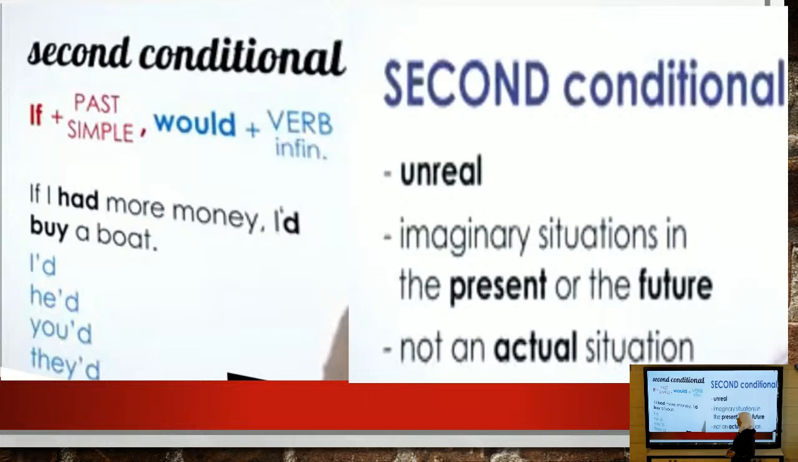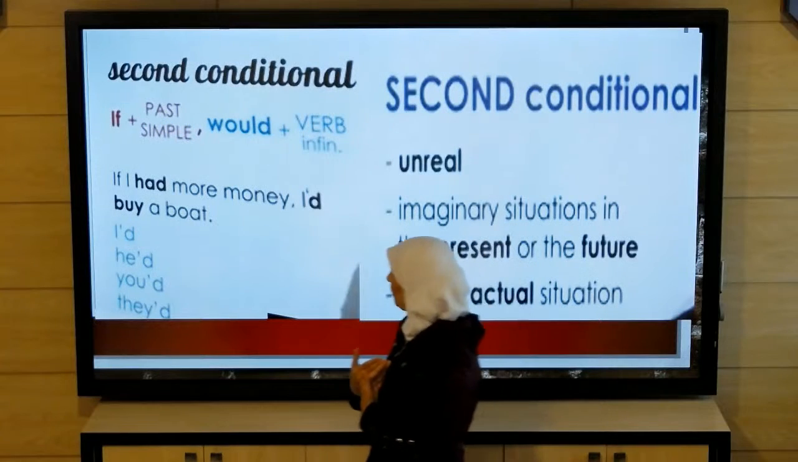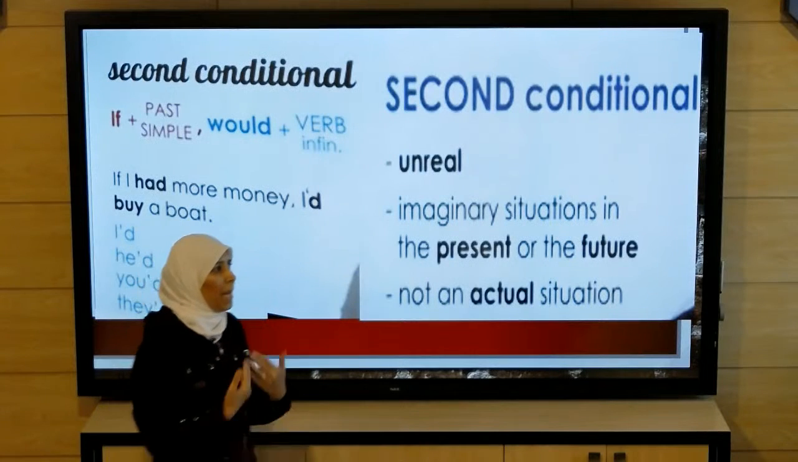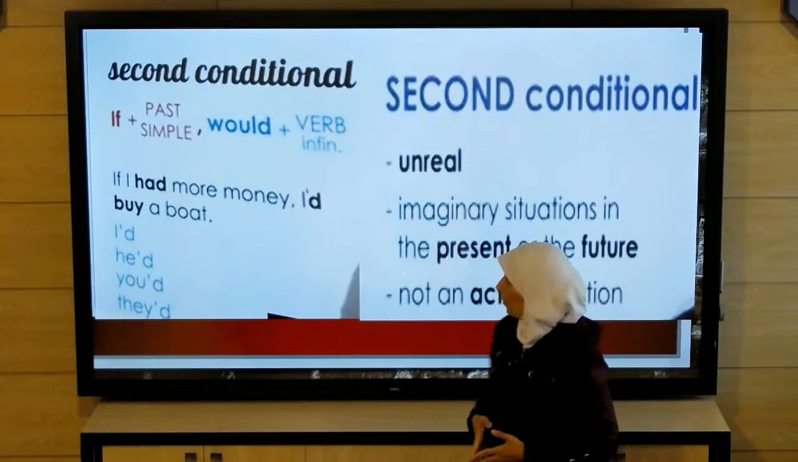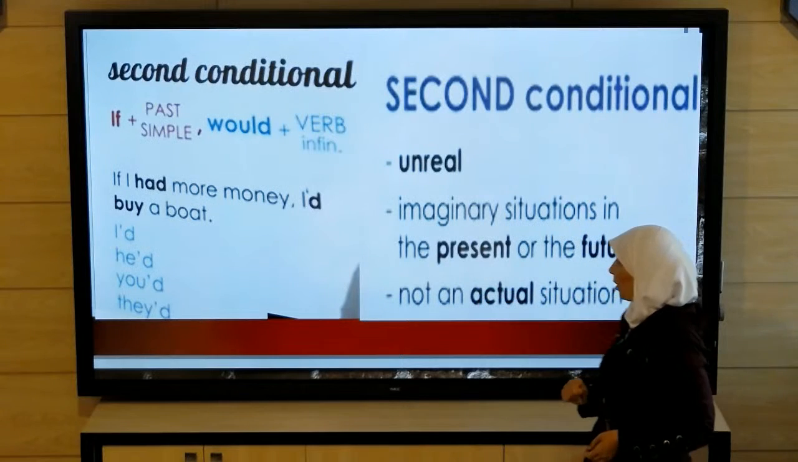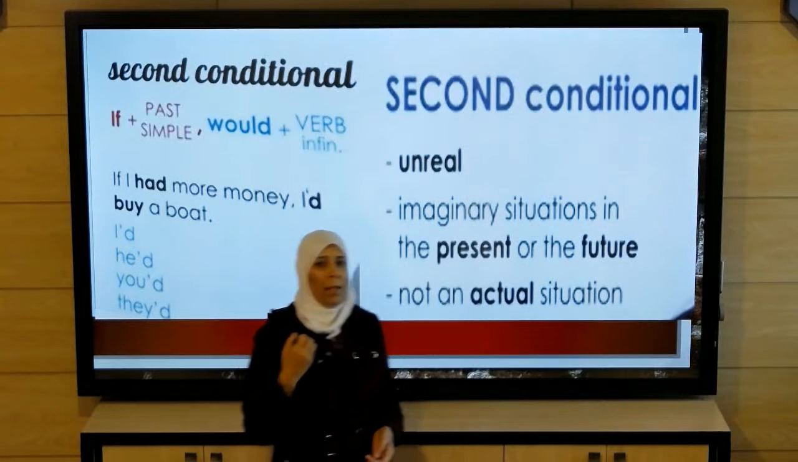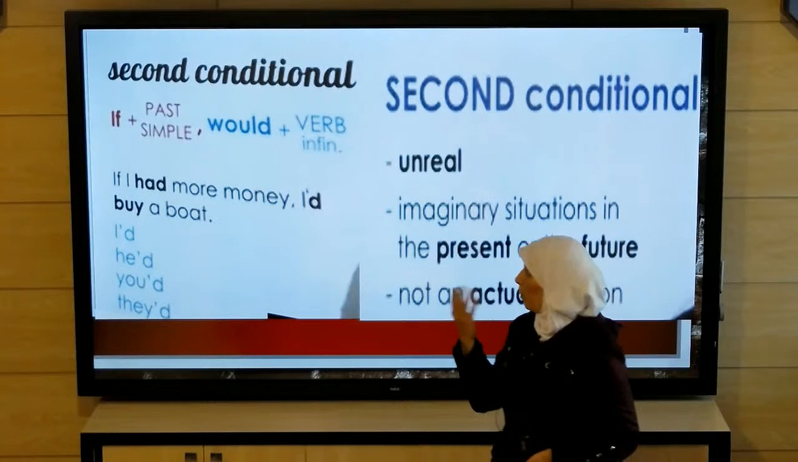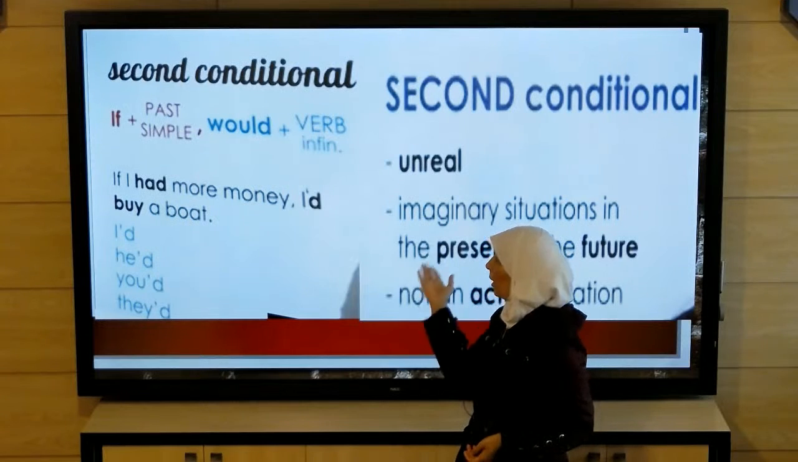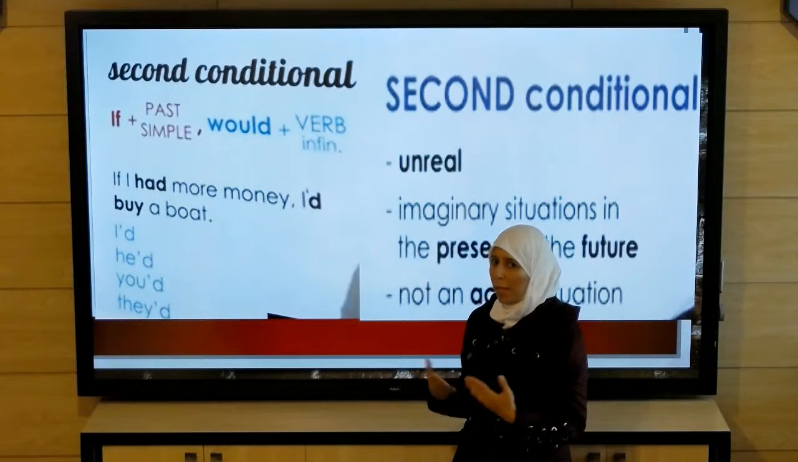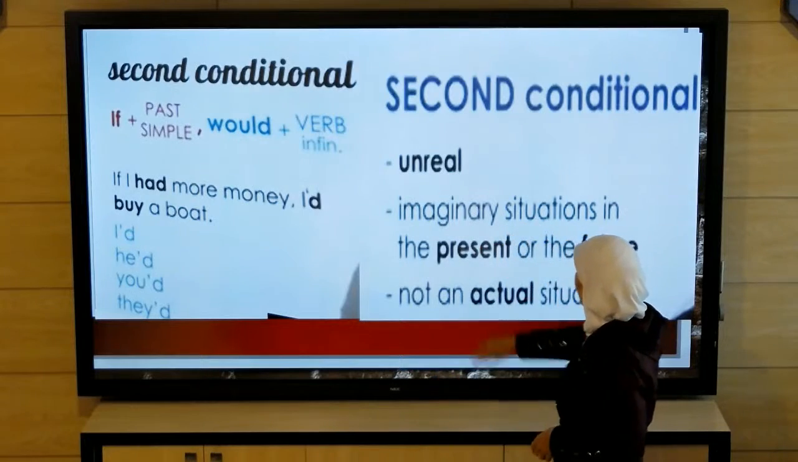So we have past simple. This sentence is unreal. It is an imaginary situation in the present time or in the future. I'm imagining that if I had money, I'd buy a boat. So it is not an actual situation now in the present. It is an imaginary situation. I imagine that I have money. But it is not real.